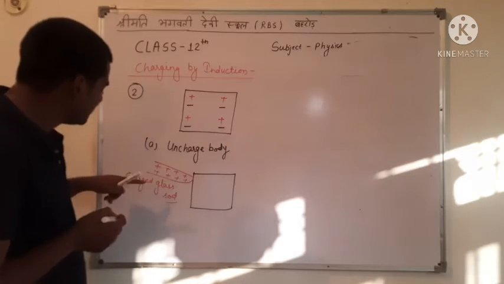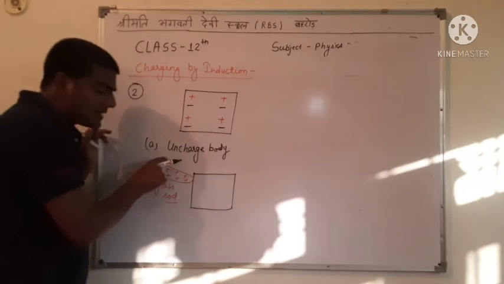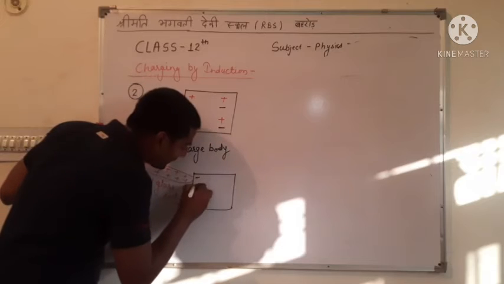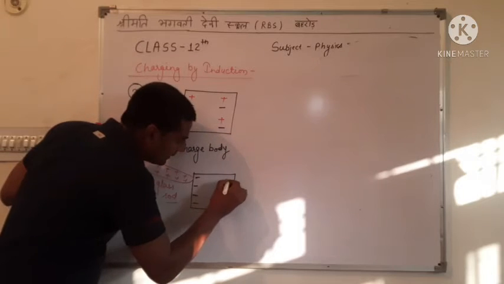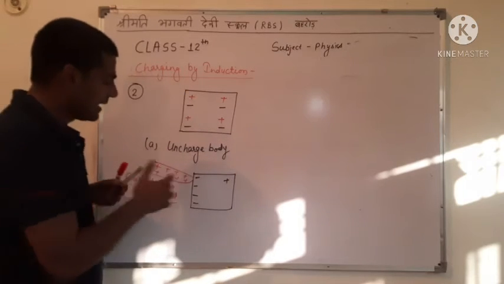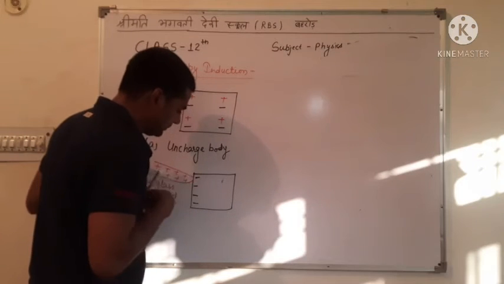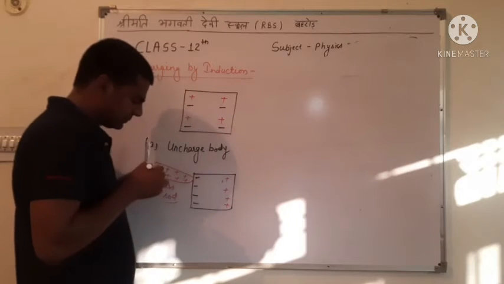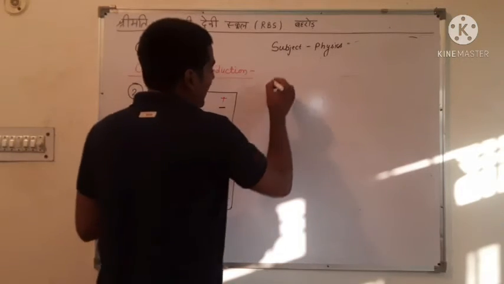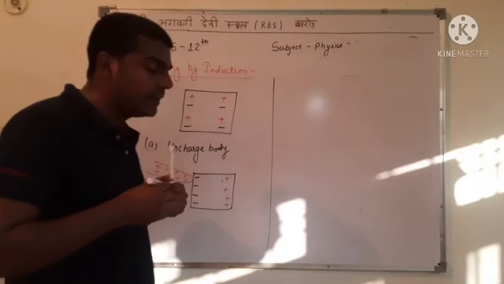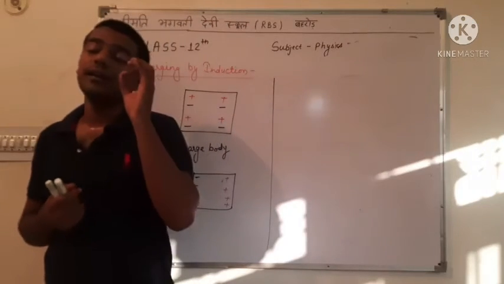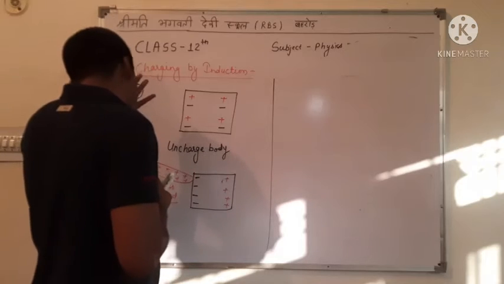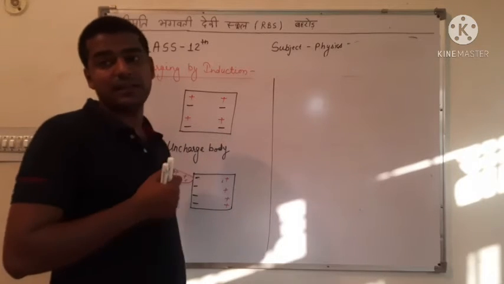The charged glass rod is positively charged, and it attracts negative charges and repels positive charges. When two bodies are in contact, then the electric charge is transferred between each other.